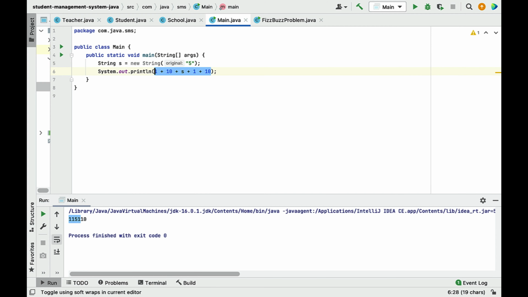It becomes 11 5 1 10. Alright, I hope you understood the result of this expression. It is evaluated from left to right, and whenever you get a string in the expression, the rest will be concatenated. Okay, great.